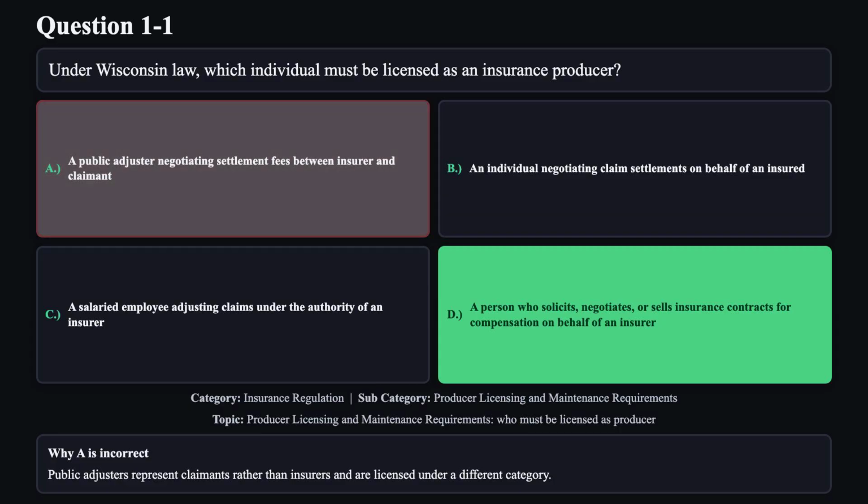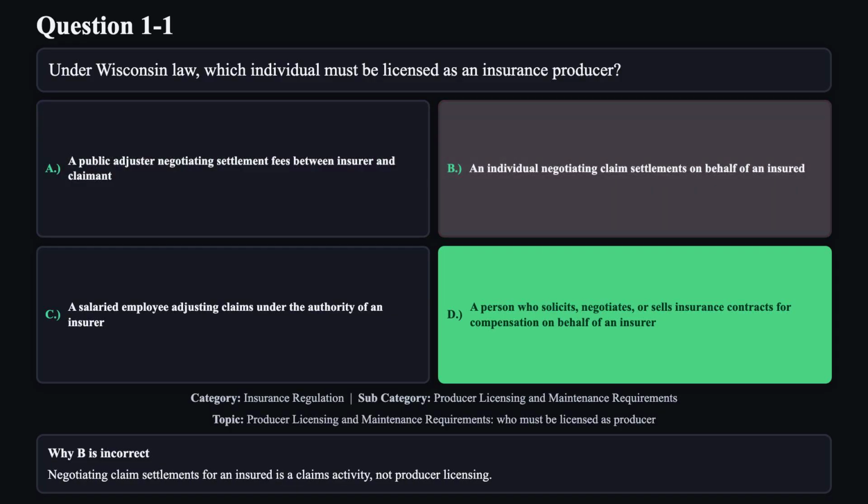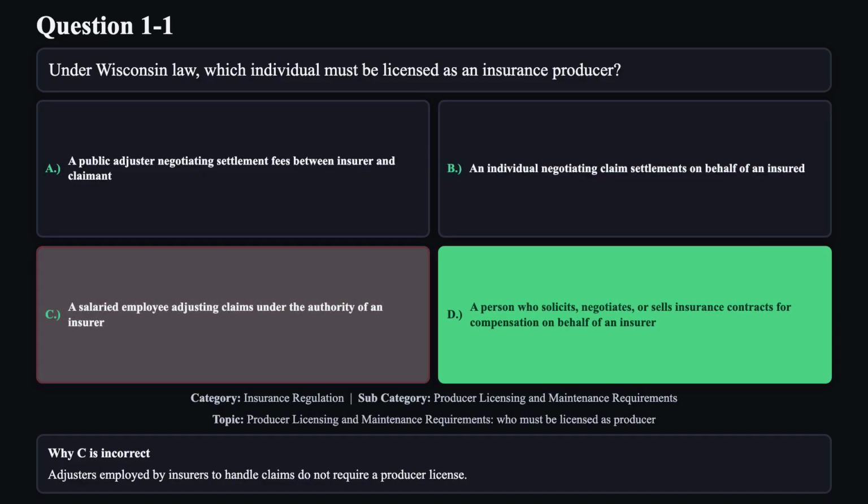Reason A is not correct. Public adjusters represent claimants rather than insurers and are licensed under a different category. Reason B is not correct. Negotiating claim settlements for an insured is a claims activity, not producer licensing. Reason C is not correct. Adjusters employed by insurers to handle claims do not require a producer license.